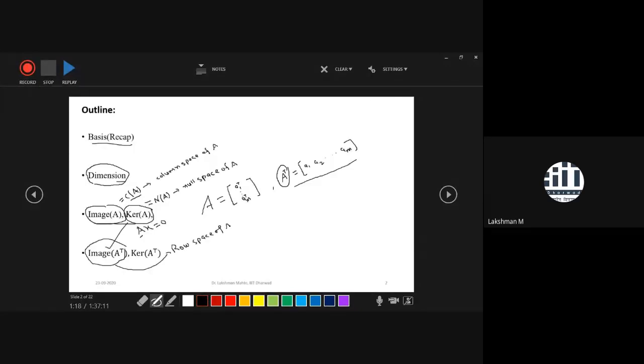Similarly, it is the null space of A transpose. So another name for kernel, due to nullification, you can call it null space. So the null space of A transpose. You can say a similar relation. So this one is the kernel or null space of this A transpose. Similarly, in similar fashion, you can get another name.